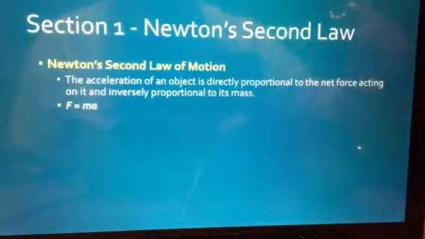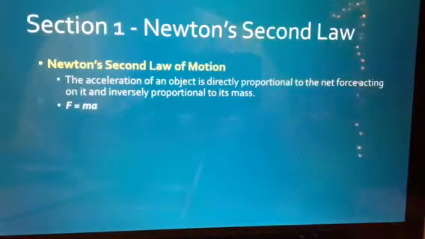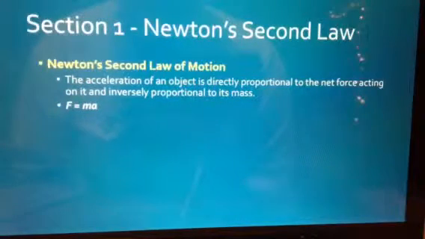Okay, so we're going to talk about Chapter 3. Chapter 3 is talking about forces, and the first force we're going to talk about is Newton's second law of motion. Now remember, Newton's first law of motion states that an object will keep moving unless acted on by outside forces. Newton's second law of motion is known as the law of acceleration.